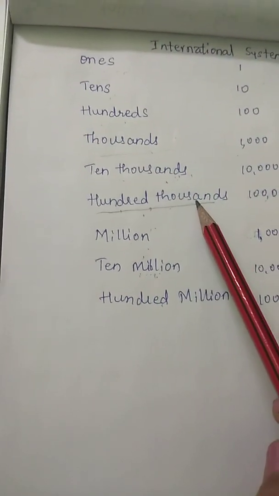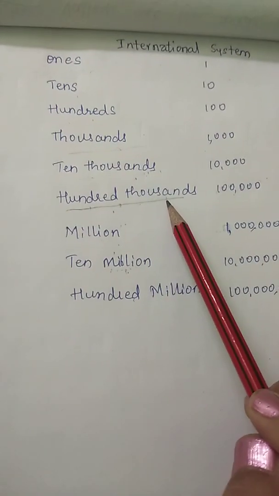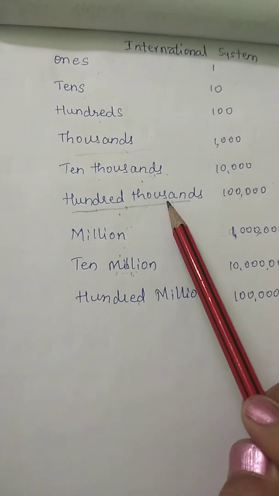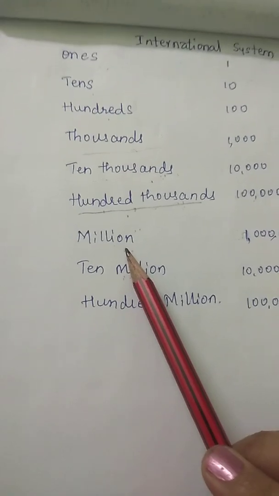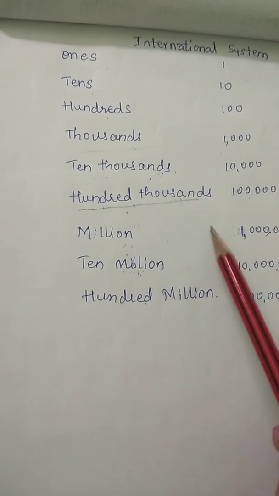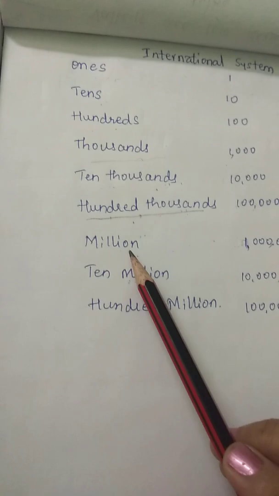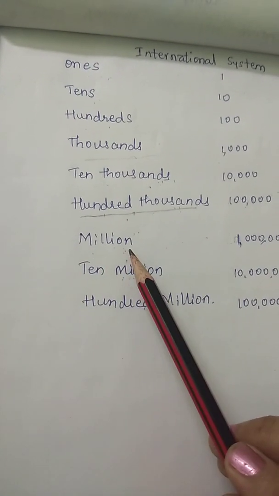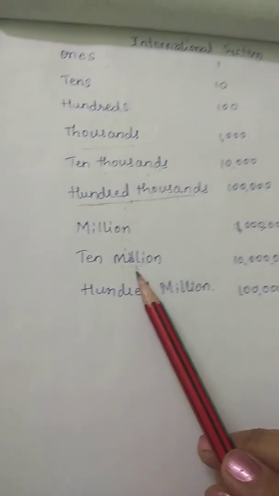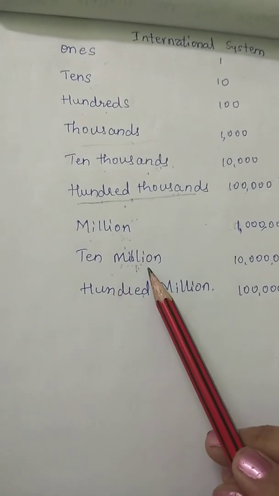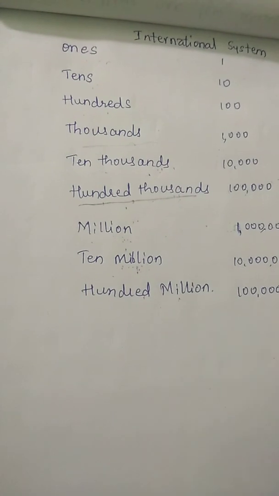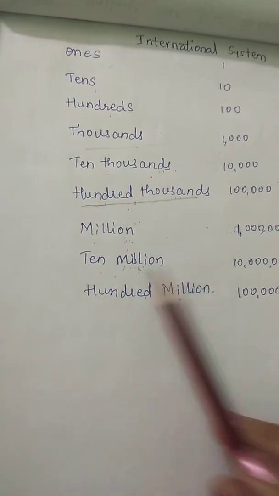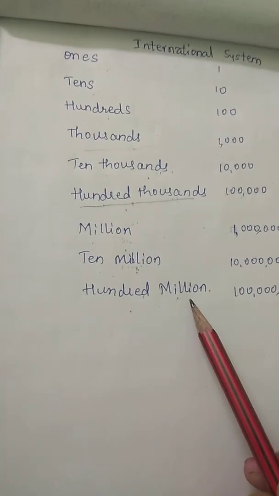For 1 lakh, we call it 100,000. For 10 lakh, we call it a million. 10 million is for 1 crore, and 100 million is for 10 crore.